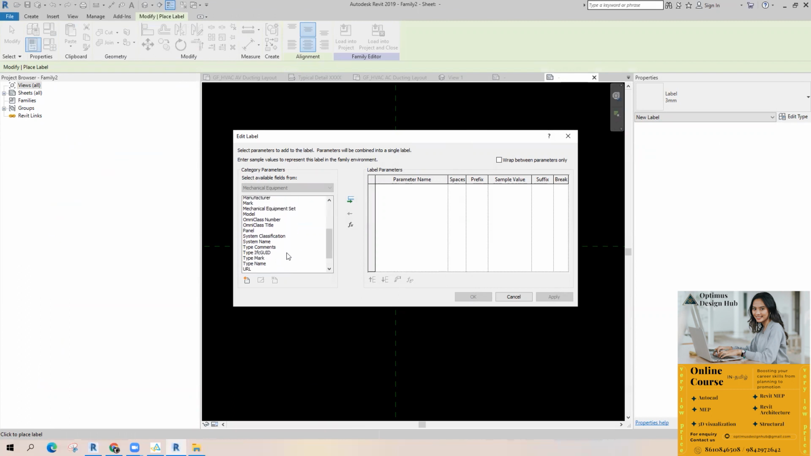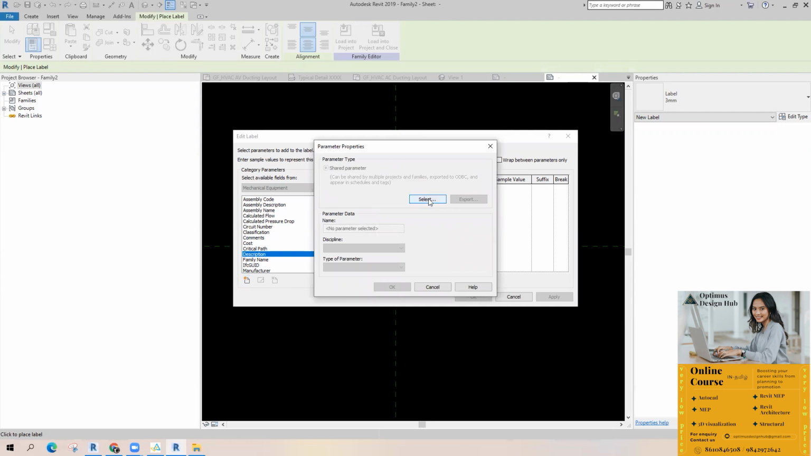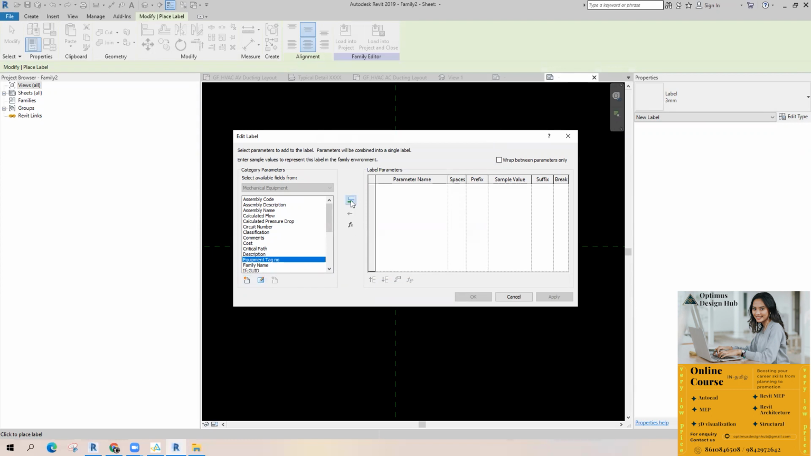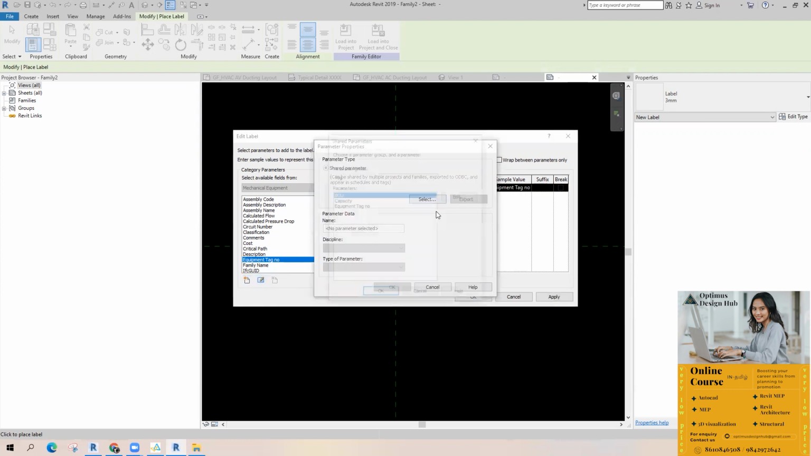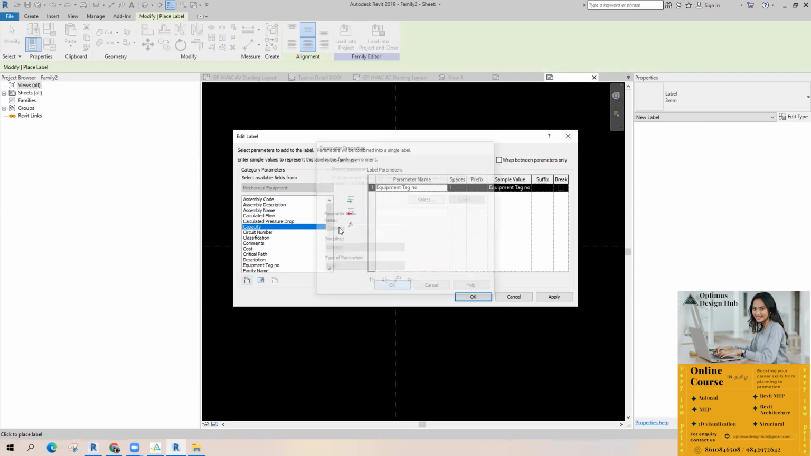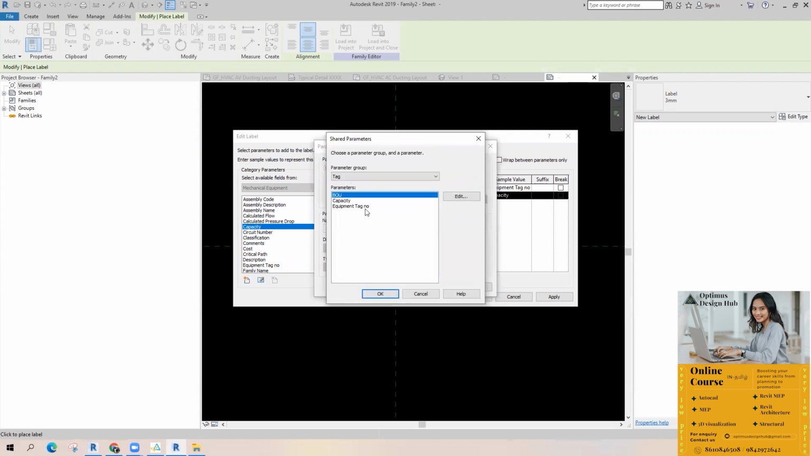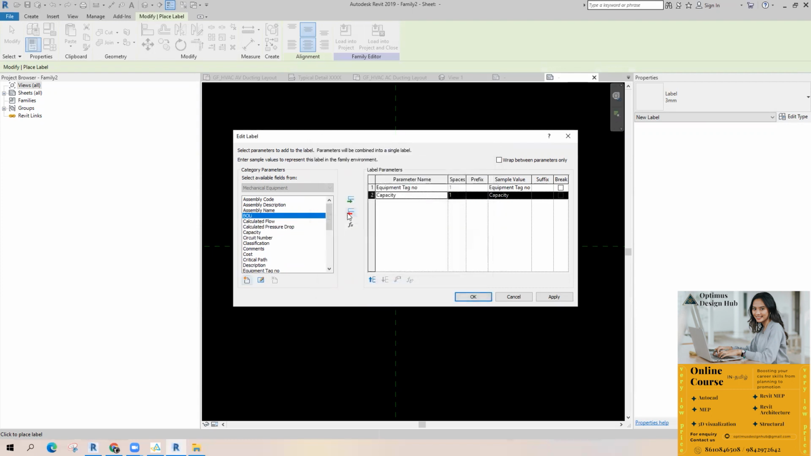Okay. Here also you can't find the capacity or equipment tag, but you can take it from this option. Add parameter. There's an option called shared parameter. The same shared parameter we can use. So equipment tag first. Just put it as okay. Add it. Next step. New parameter. Select capacity. Add it. New. Select BOU. Add it.